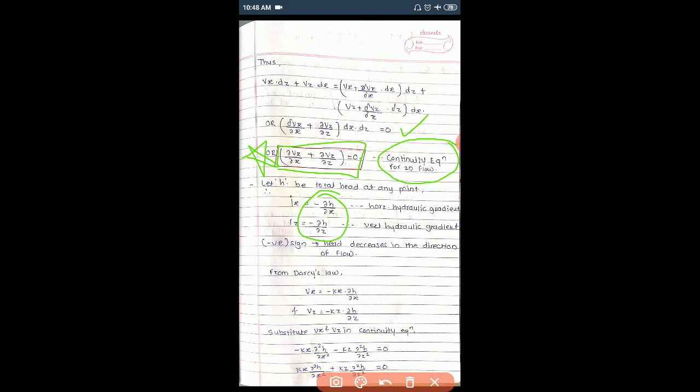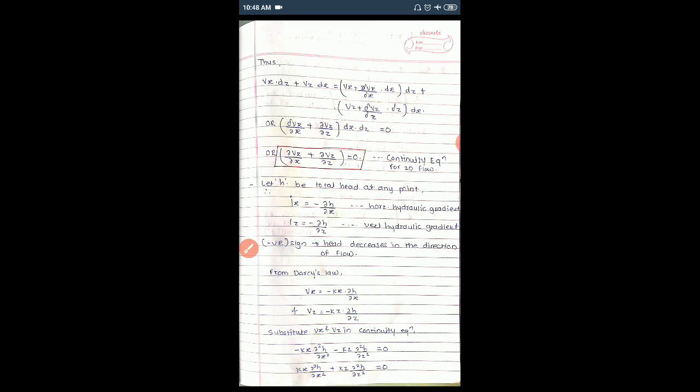Then from Darcy's law, what is Darcy's law? V = Ki is Darcy's law. So I will substitute these values, and we get these values in terms of Vx and Vz. Then we will put these velocity values in the continuity equation. Getting my point? We will substitute these velocity terms in this continuity equation.